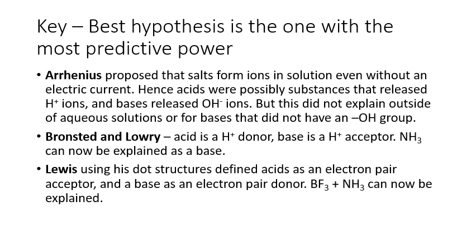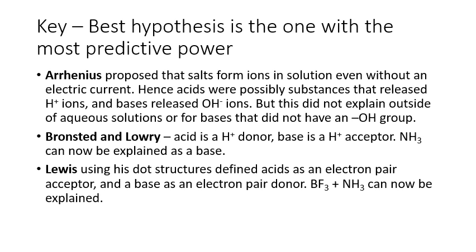Moving on through history, into the later 19th and early 20th century, we looked at Arrhenius. What Arrhenius proposed is that salts form ions in solution, even without an electric current. Hence, acids contain H+ or protons, and bases release OH- or hydroxide ions.